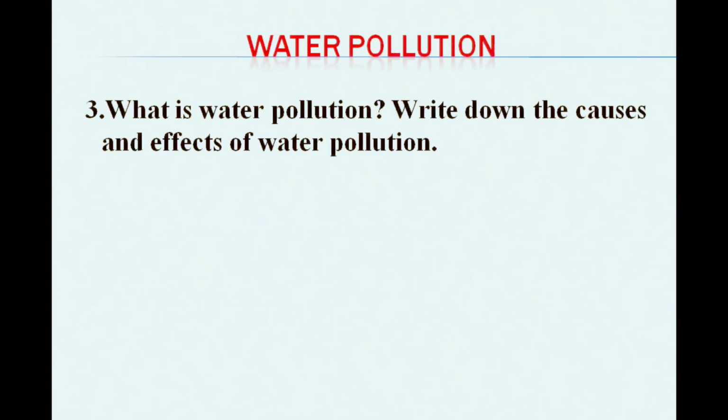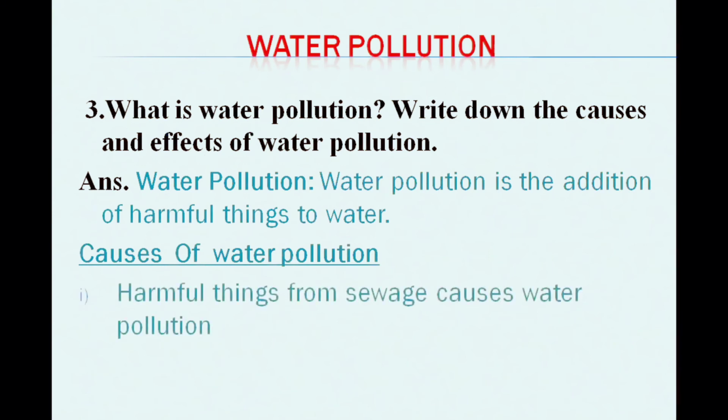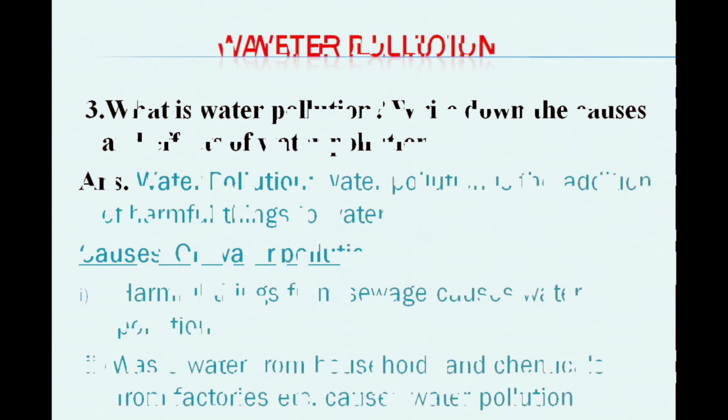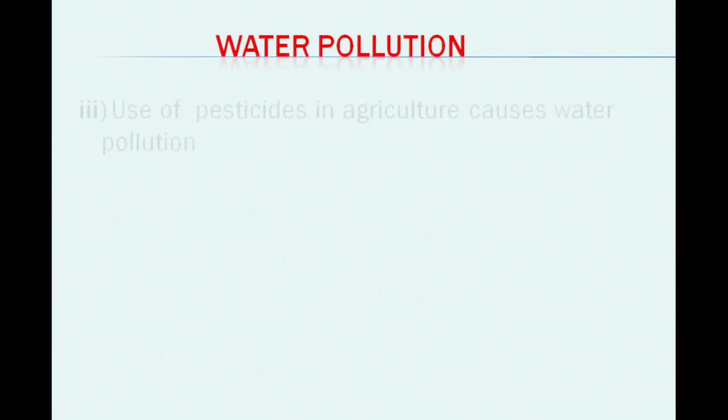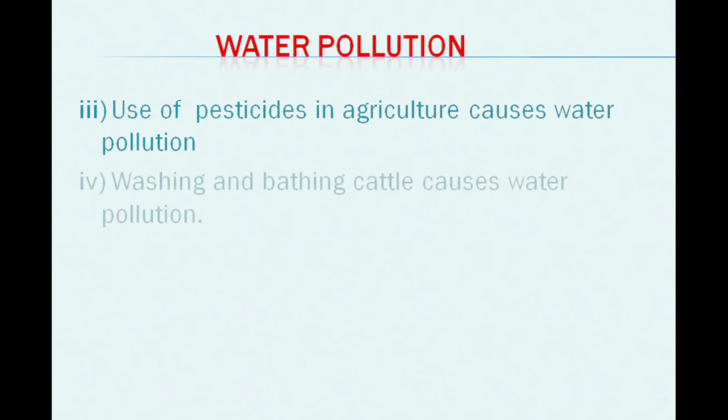Now, what about water pollution? Write down the causes and effects of water pollution. So water pollution is the addition of harmful things to water. Causes of water pollution: harmful things from sewage cause water pollution. Then waste water from households and chemicals from factories cause water pollution. Then use of pesticide in agriculture. Washing and bathing cattle causes water pollution.